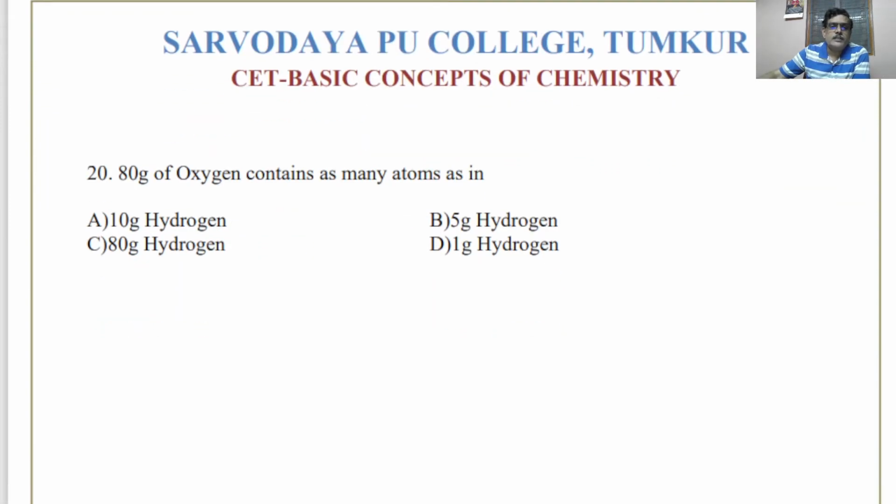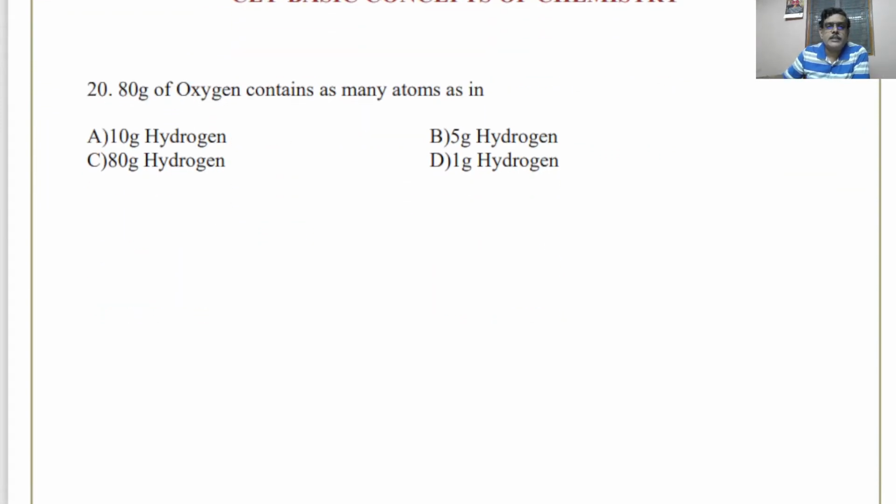80 gram of oxygen contains as many atoms as in. Convert 80 gram of oxygen into moles. See, 16 gram of oxygen atoms. See, it is atoms. It is not given as dioxygen, so don't take it as O2. It is not given as dioxygen or oxygen gas, so take it as oxygen element only. 16 gram means it is 1 mole. So 80 gram means it will be 1 over 16 times 80, so it will be 5 times. So it is 5 mole.